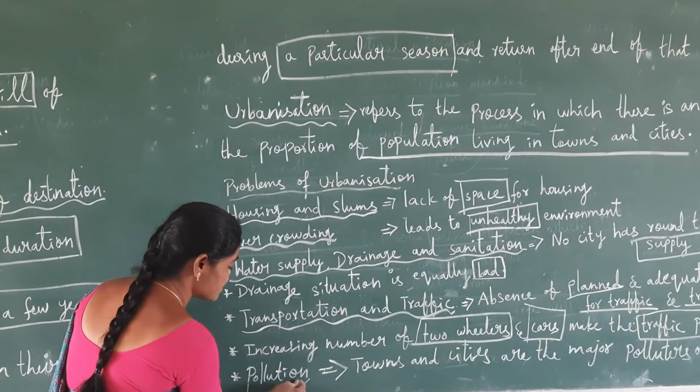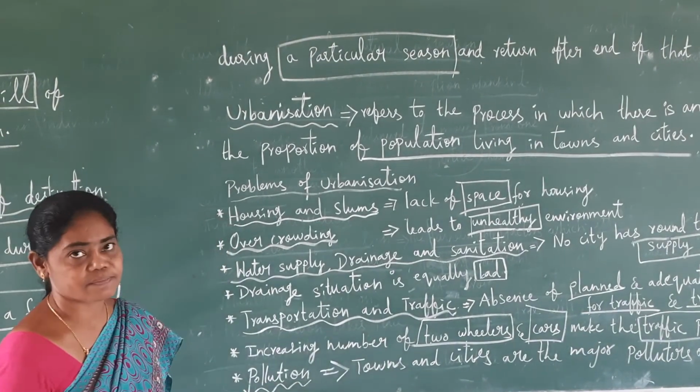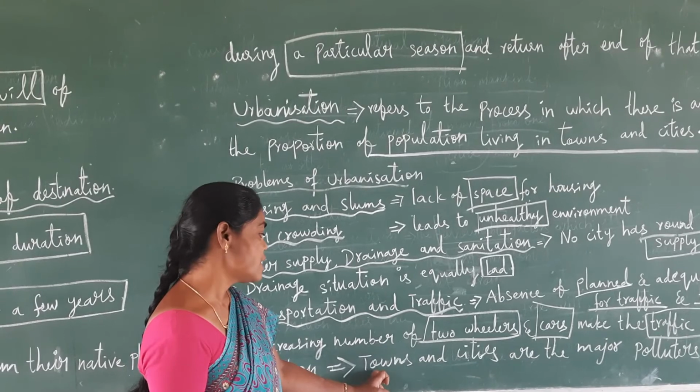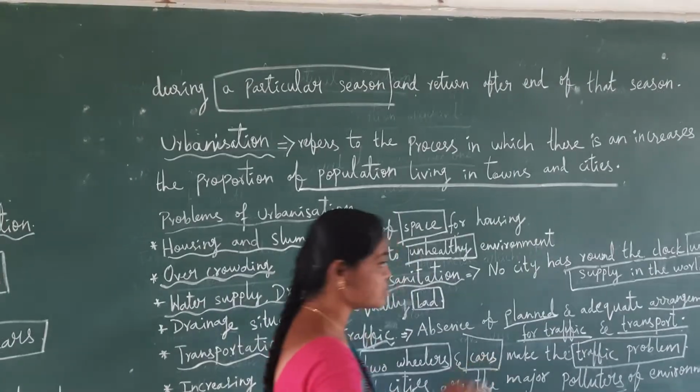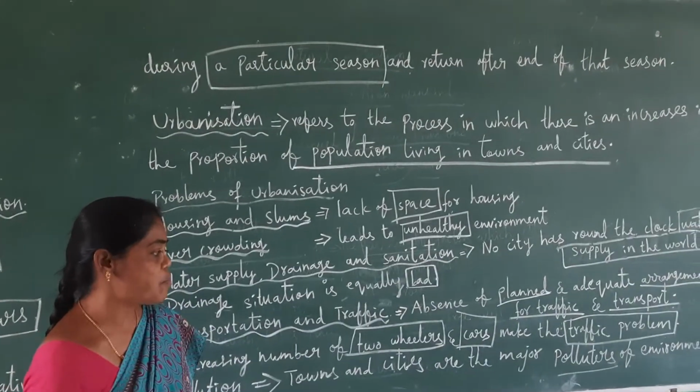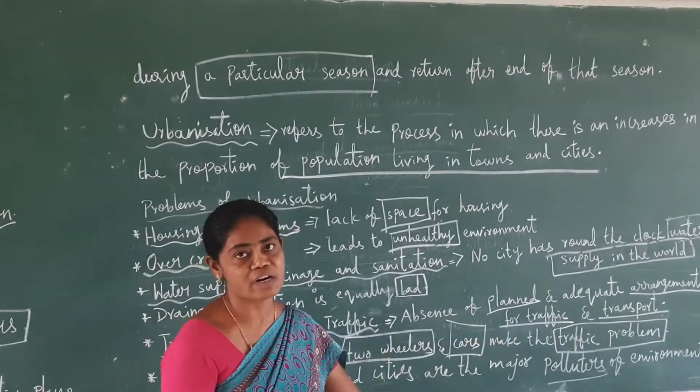The last one is pollution. Main towns and cities are the major polluters. Both the towns and cities are the major polluters of the environment.